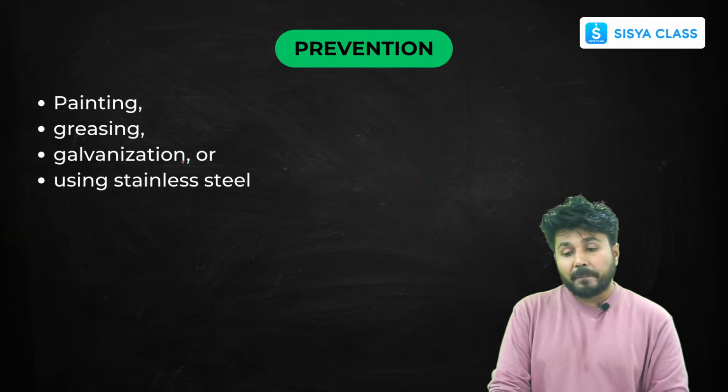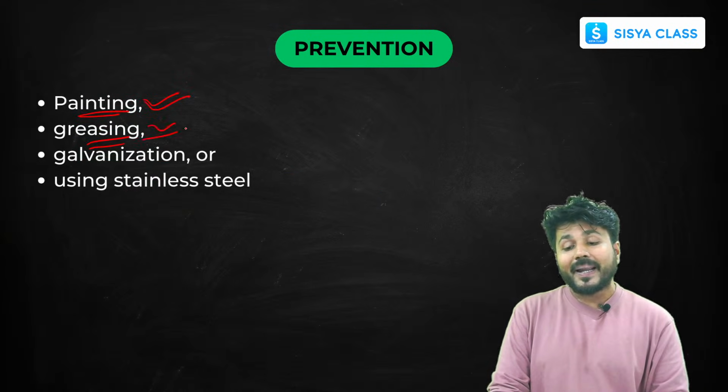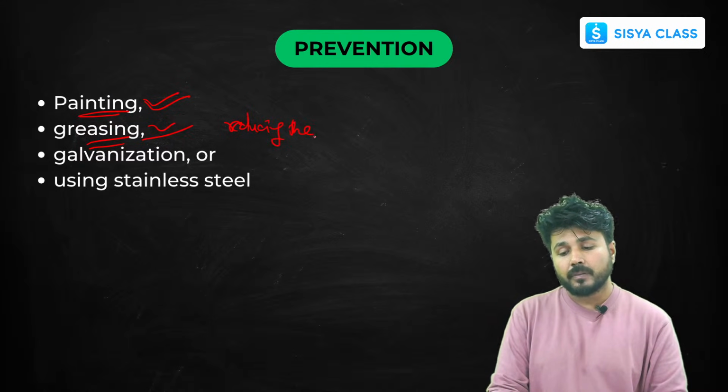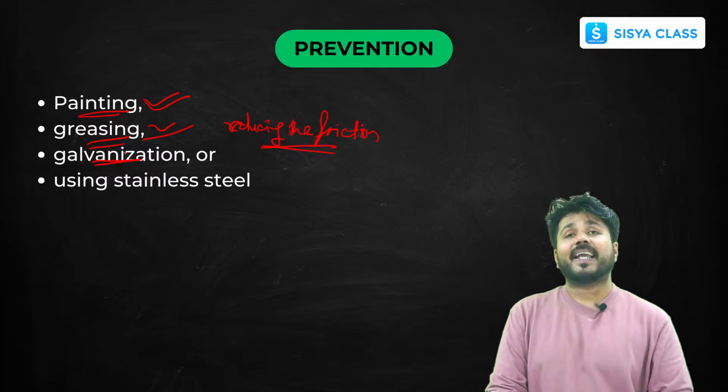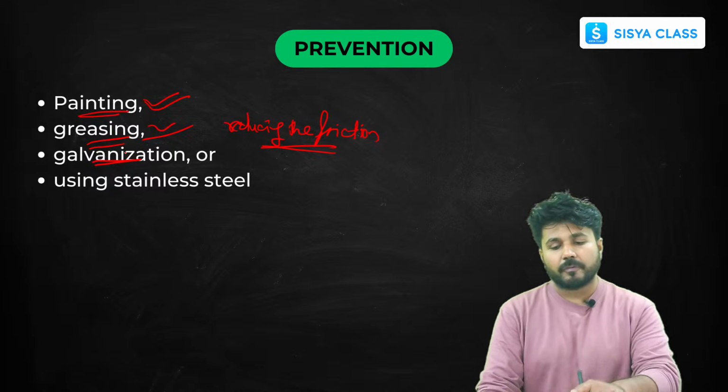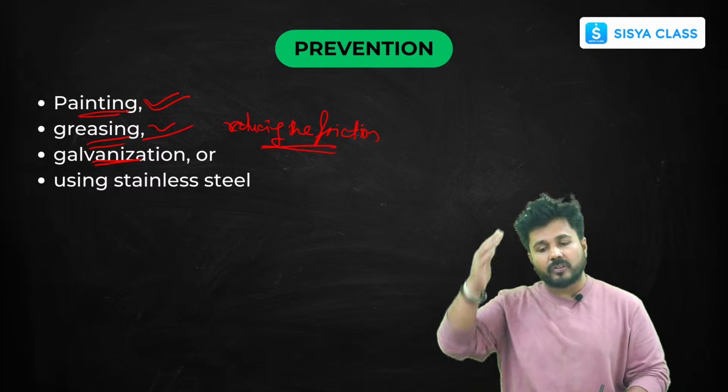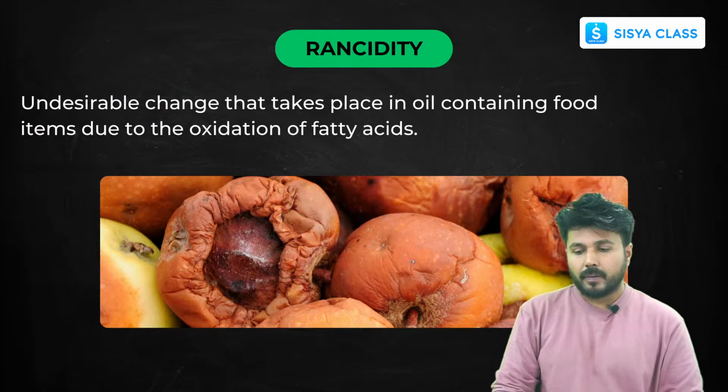Next, prevention. How will you prevent rust? By painting, by greasing, by reducing the friction. In simple words, either by reducing the friction so that it doesn't get corroded or rusted, or by putting a layer of something over the other. For example, by putting a layer of zinc over iron, it's called galvanization.